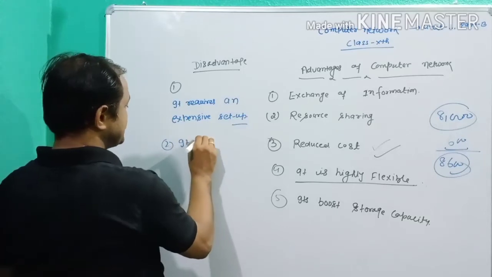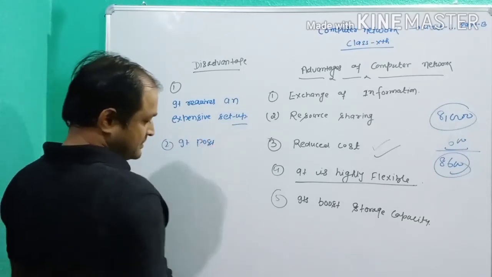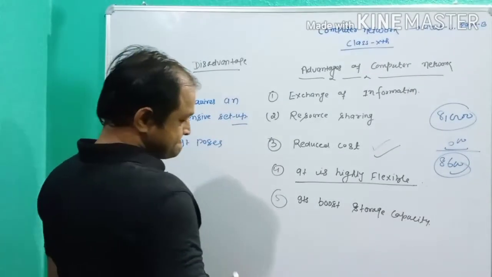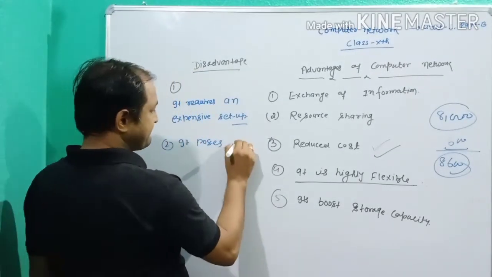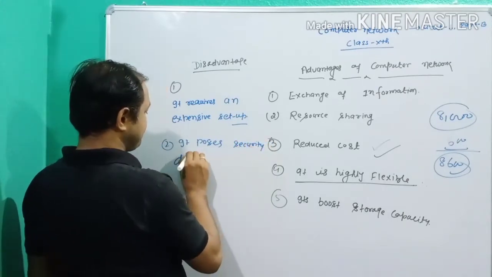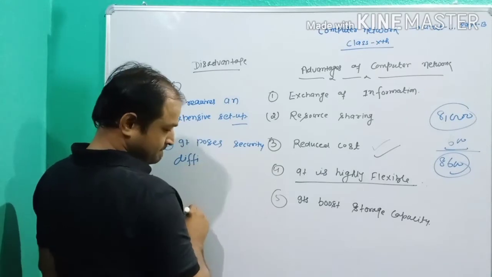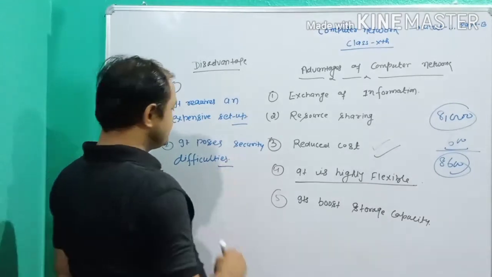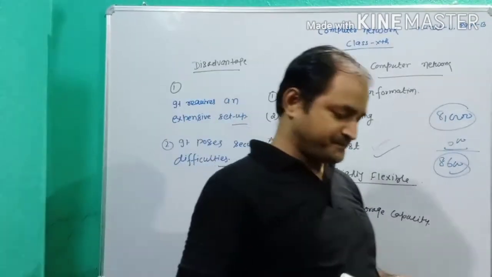Second, it possesses security difficulty.